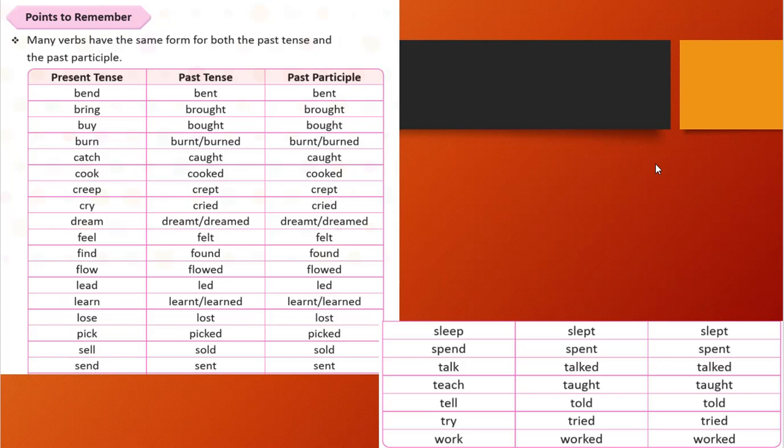For these words, the first form is the root form, and the second form and third form, the past tense and past participle, are the same. So bring will become brought, brought, buy will become bought, bought, burn will become burnt, burnt, catch will become caught, caught, cook will become cooked, cooked, creep will become crept, crept, cry will become cried, cried. And the last one, work will become worked, worked. So you need to remember all of this. Let's see further. Other forms are there also, that we will also see.